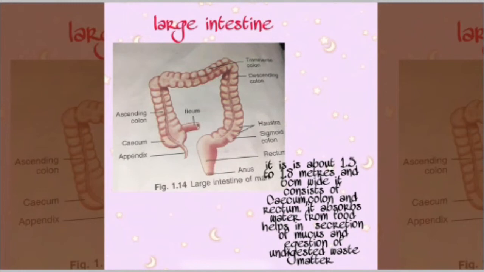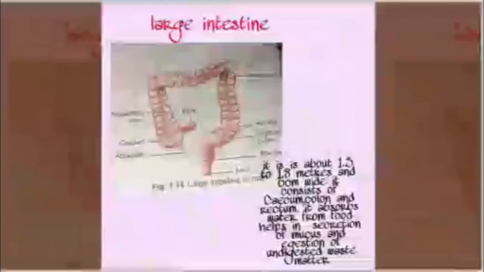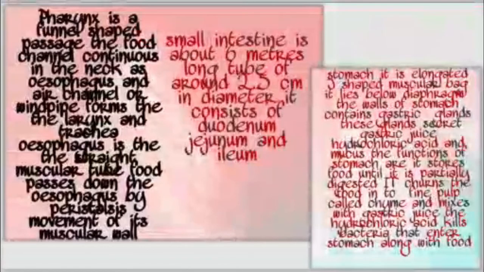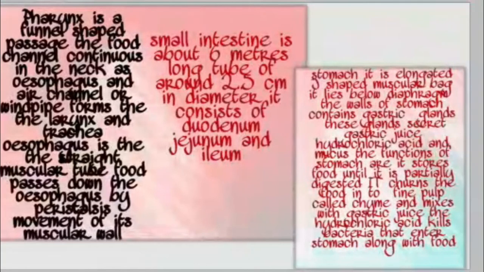So when we talk about the functions of the stomach, it stores food until it is partially digested. It secretes gastric juice, which helps in digestion, and hydrochloric acid is present, which kills bacteria that enter the stomach along with the food.